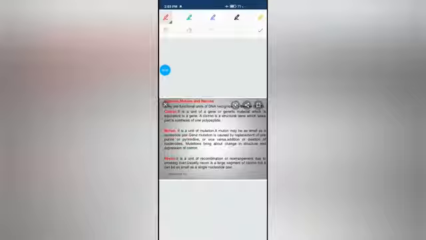Now next we are moving to some definitions: cistron, muton and recon. First of all we will go for the cistron. What is it? It is a unit of gene. That means it is a small fragment of the gene, a small part of a structural gene that takes part in the synthesis of polypeptide. That means it takes part in protein synthesis. A particular part of a gene that takes part in protein synthesis.